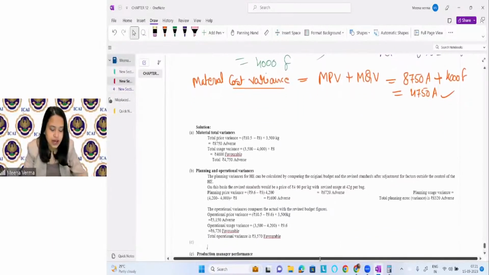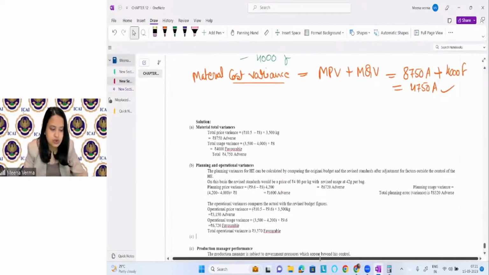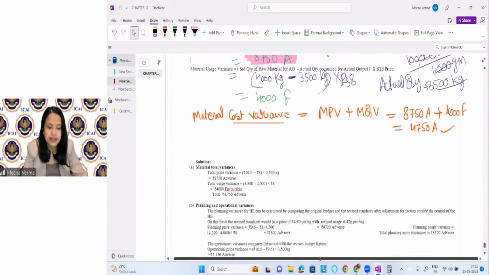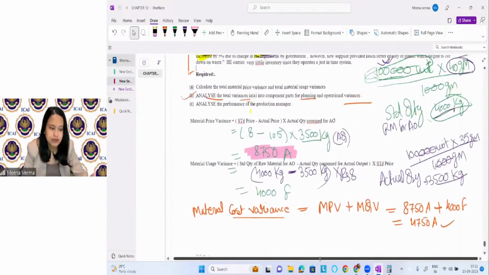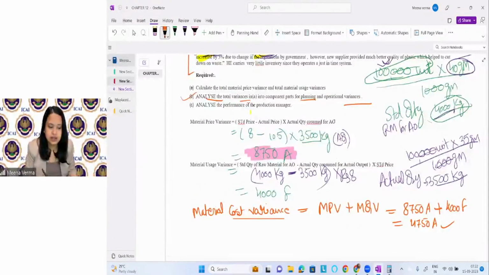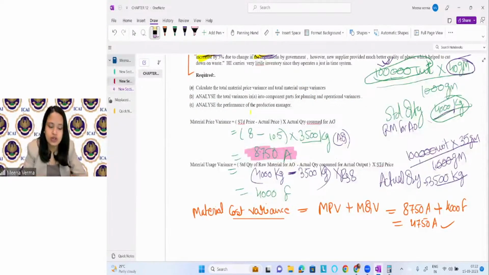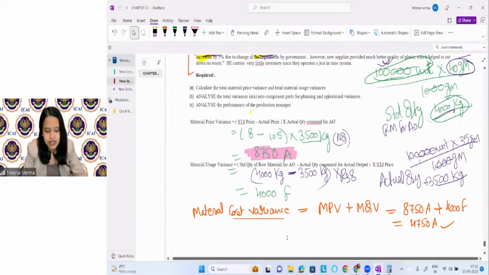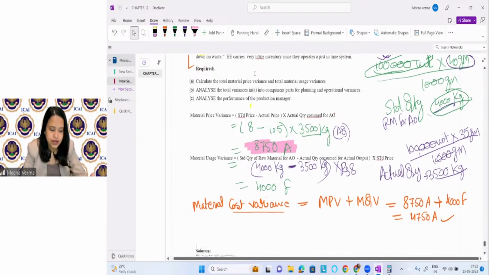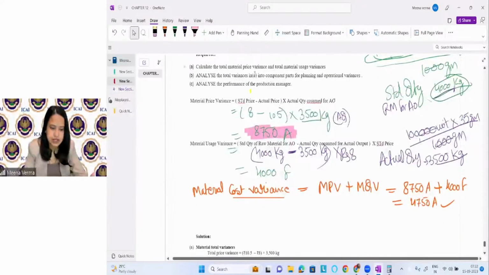So to solve it, we have to find the planning and operational variance also, right? Because they are asking you to find the component of planning and operational variance. So what we have done, we have already calculated the total material cost variance. Now from here, calculate the planning and operational variances also. How do we calculate the planning and operational variances?